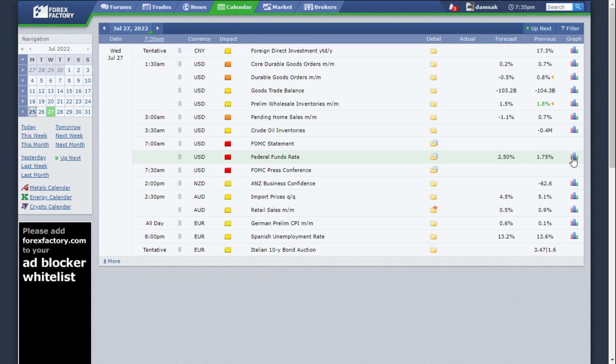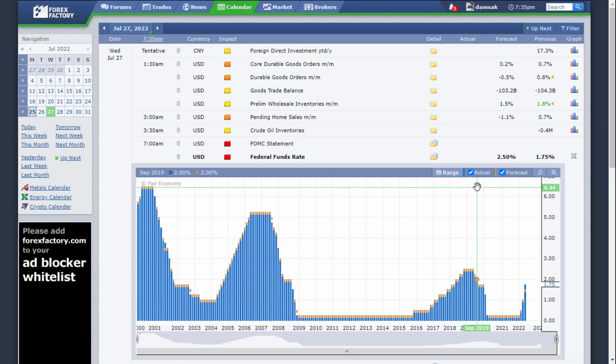Let's take a look at the previous interest rate history. This is the current previous month's rate, the June interest rate, 2.5, right? And look over here, 2004 to 2008, this was the global recession time, and you can see the inflation started to rise step by step.